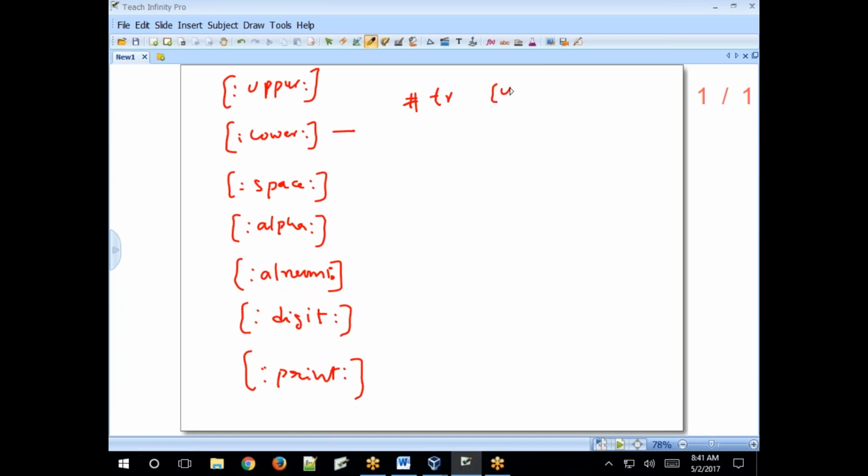Simply specify upper, then lower, then the file name.